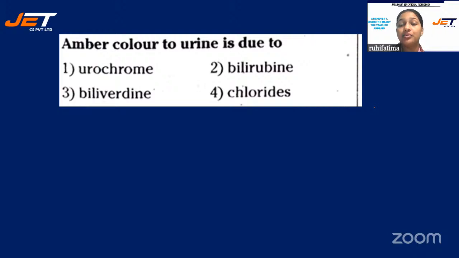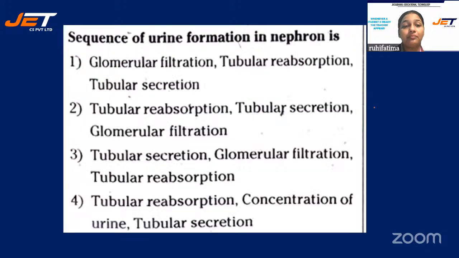Amber color to urine is due to urochrome, bilirubin, biliverdin, or chlorides. All right, students, let's reveal the answer. So the answer for this question is number one, urochrome. Number one is the right answer, urochrome.